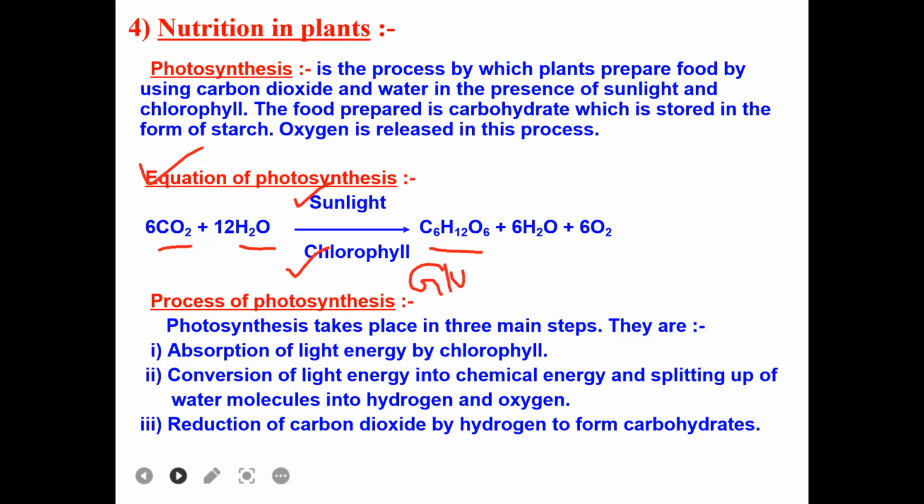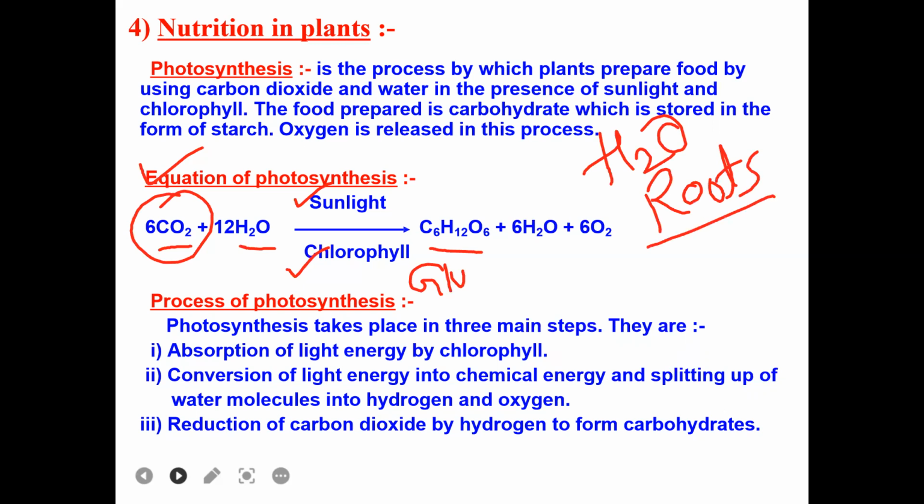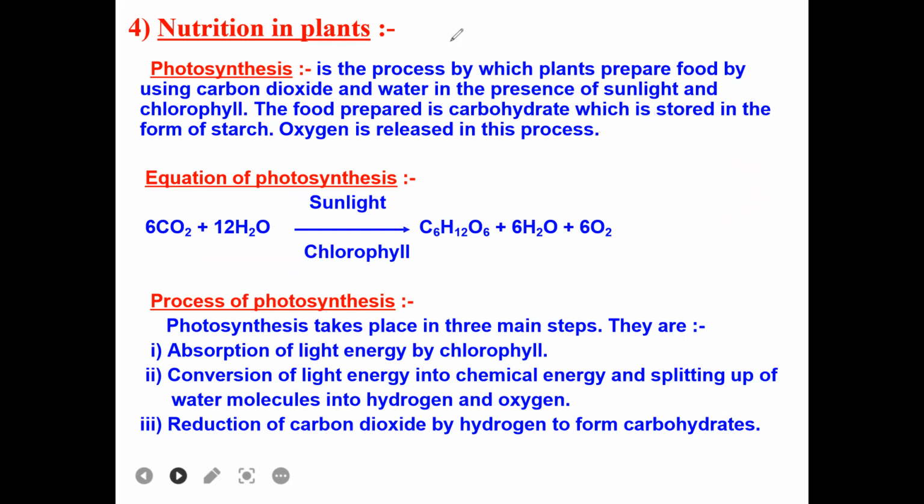Right. So here what happens is, as I said, carbon dioxide is absorbed. So how is it absorbed? No doubt water is absorbed from the soil with the help of the roots. Then who will absorb carbon dioxide? Because plants don't have a structure like a nose, lungs and all. Then how will it absorb carbon dioxide, that we will see later. First, we will see the process of photosynthesis.